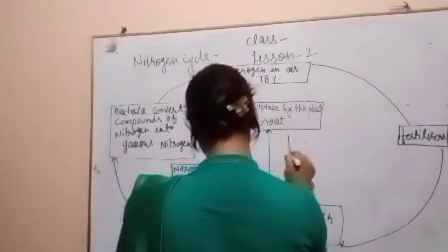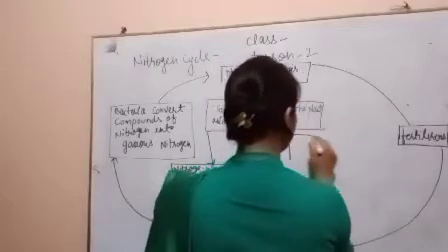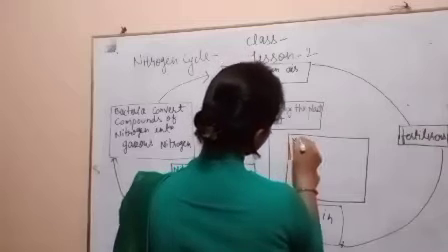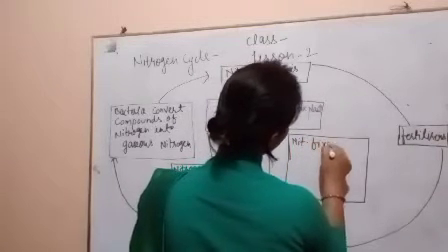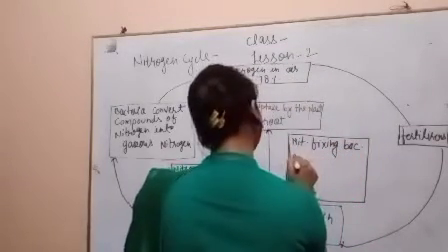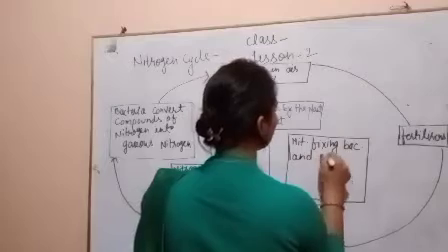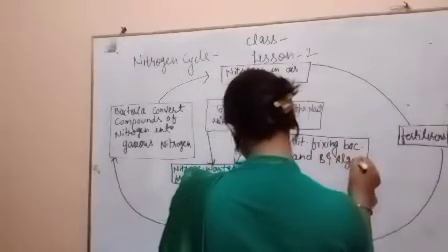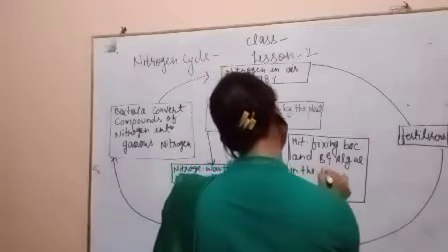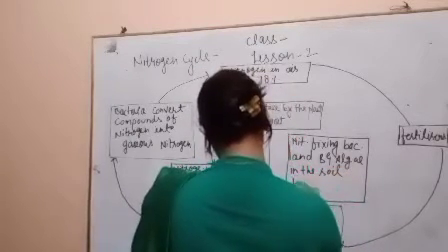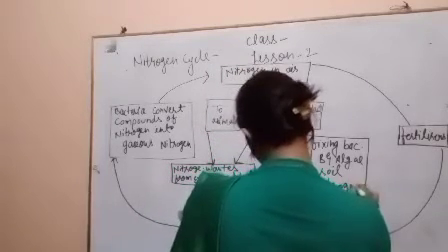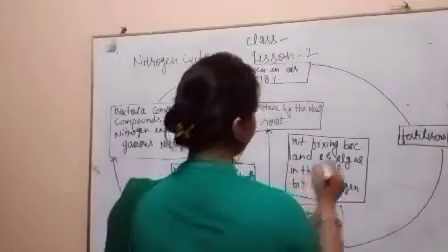And again then nitrogen fixing bacteria, and here I will write nitrogen fixing bacteria and blue-green algae in the soil fix nitrogen, and then lightning.